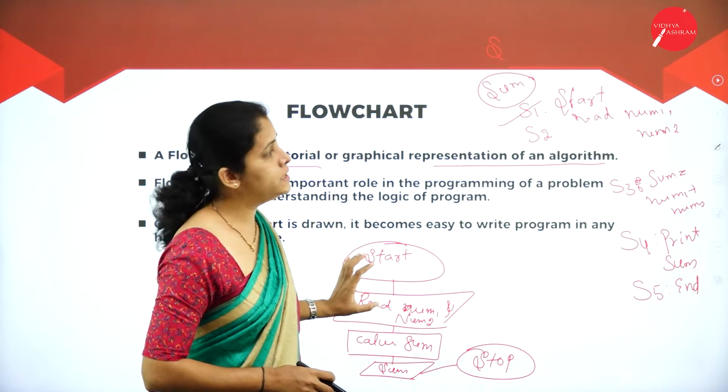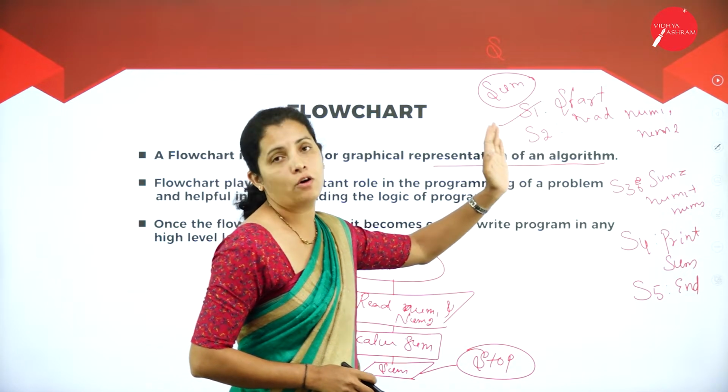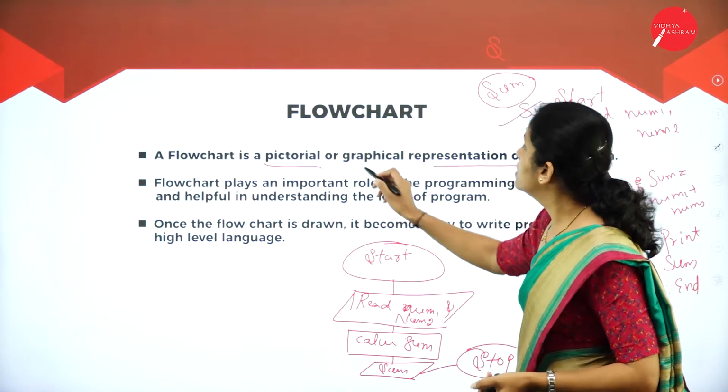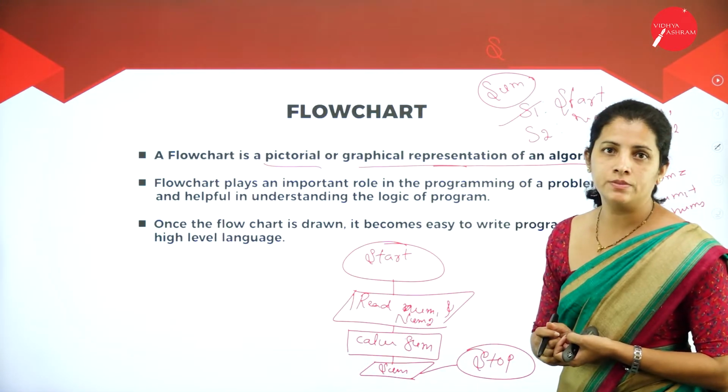Whatever algorithm I have, I'm going to represent it in pictorial form. That means I'm going to transfer my algorithm in the form of a picture. That is graphical representation.